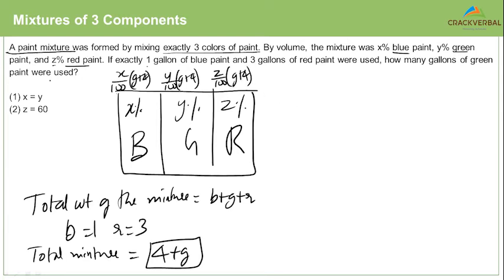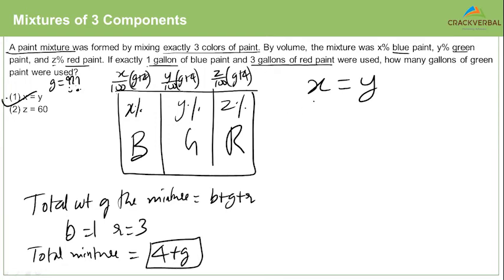How many gallons of green paint were used? We are trying to find the value of G. So we know from the first statement, we know X equal to Y. That means we have a relationship between the number of gallons of blue paint and the number of gallons of red paint.